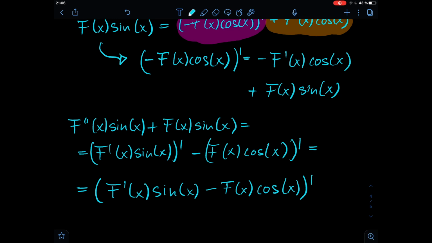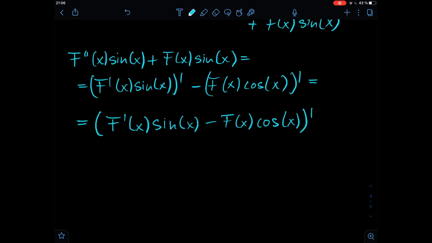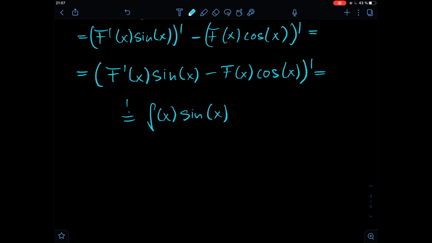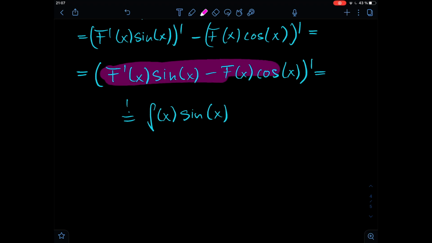All right, so we know that this is f of x times sine of x. And from this we can conclude that this function here is a solution to the integral.